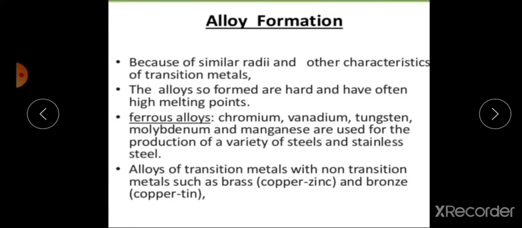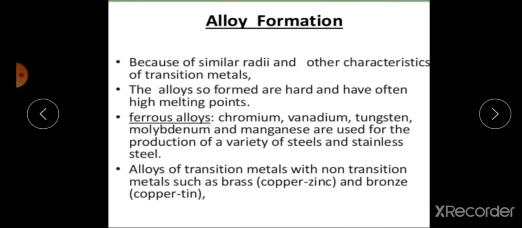Transition metals also form alloys with non-transition metals. For example, copper and tin form an alloy called bronze. There are two types of alloys formed: ferrous and non-ferrous. Ferrous alloys have atoms of other elements distributed randomly in atoms of iron in the mixture. As the percentage of iron is more, they are termed ferrous alloys. For example, nickel steel, chromium steel, stainless steel, these are the alloys of iron. All steel has up to 2% carbon.